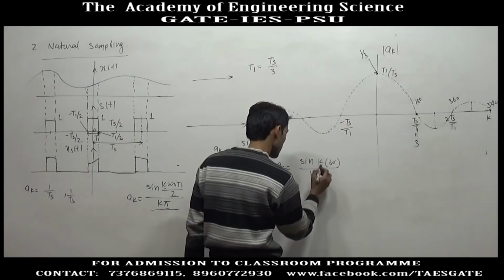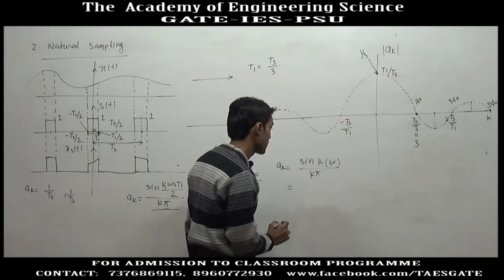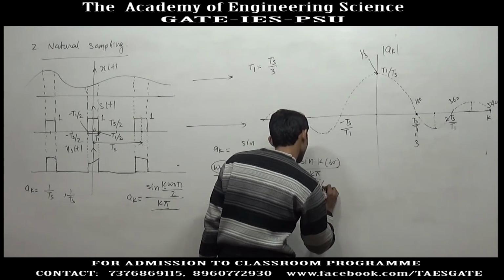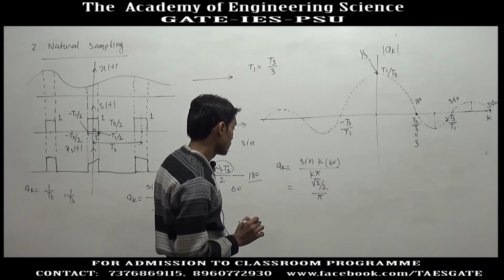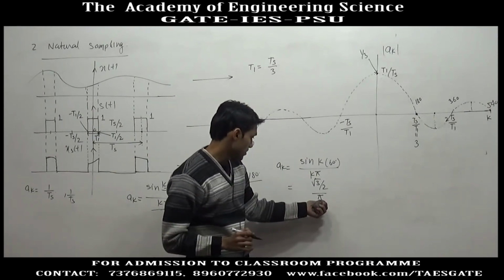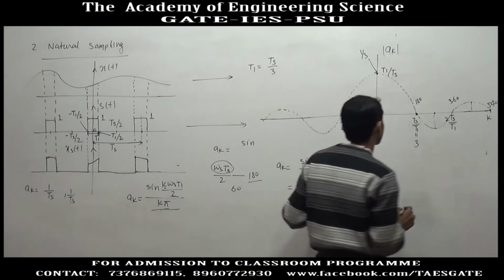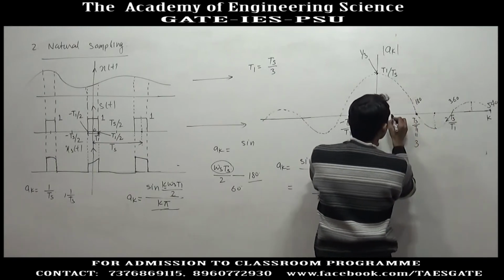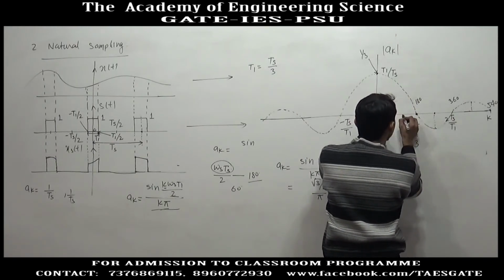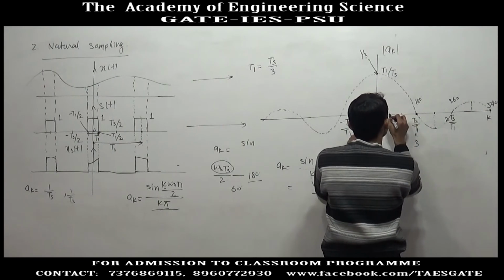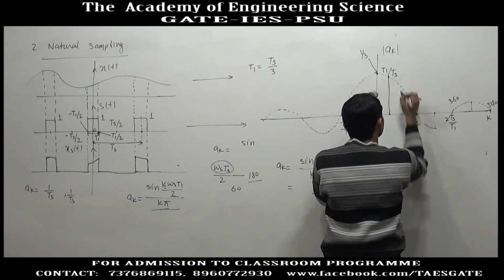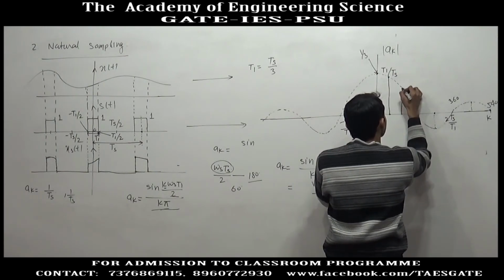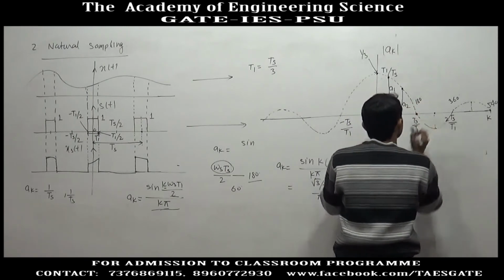For k equal to 1, we will get sine 60 degree divided by pi. We will get root 3 by 2 divided by pi, and this height will obviously be less than 1 by 3, because this is 3 and this is less than 1. So this is k equal to 3, this is k equal to 1, k equal to 2. Here the a_k will be, this is the value of A1, this is A2, A3 is 0.